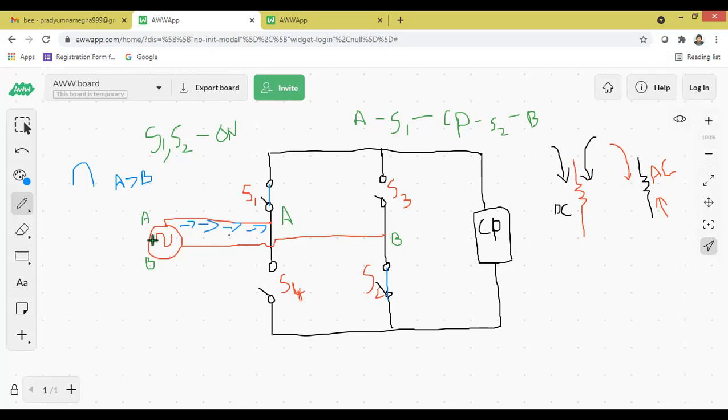So during the positive half cycle, the energy at point A is greater than the energy at point B. Therefore, the direction of the current starts from the point A. Now, since we are closing switches S1 and S2, the current flows from point A to S1. This is the logic. Sir, why are you closing S1 and S2 only? Why not S1 and S3? If I close S1 and S3 at the same time, I cannot convert the AC current to DC current. So I am using one logic. How many switches am I using in the circuit? Anyone tell me? 4.